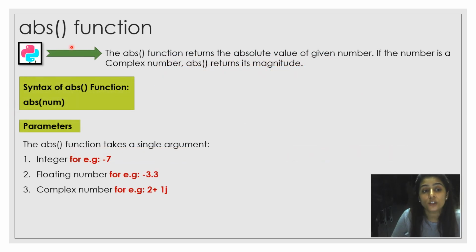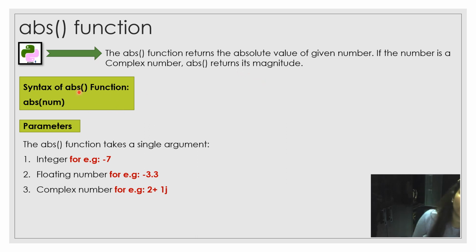The first function is the abs function. This function returns the absolute value of the given number. Like if you are passing the value -7, then it will return the positive, 7 only. What would be the absolute value of -7? That is 7 only. If the number is a complex number, it will give its magnitude.